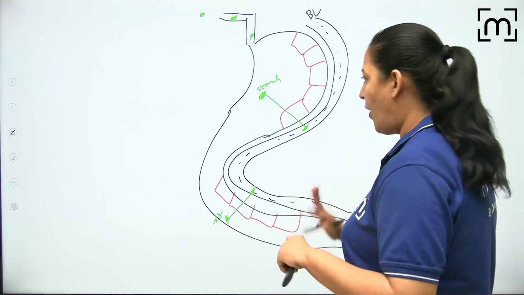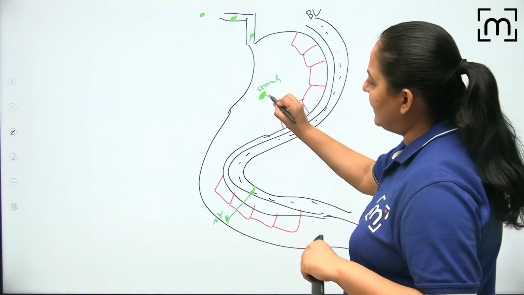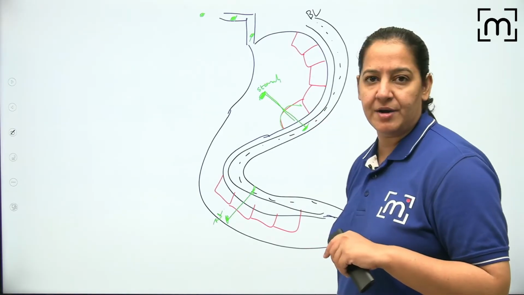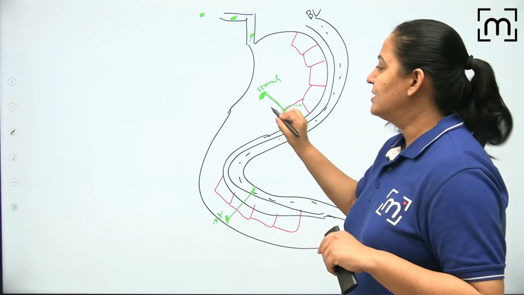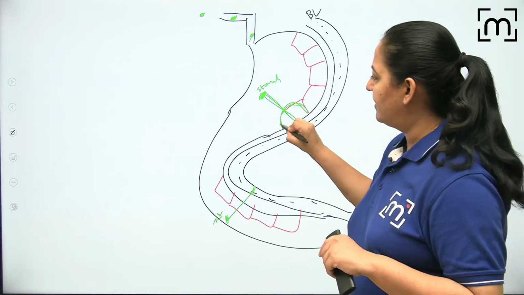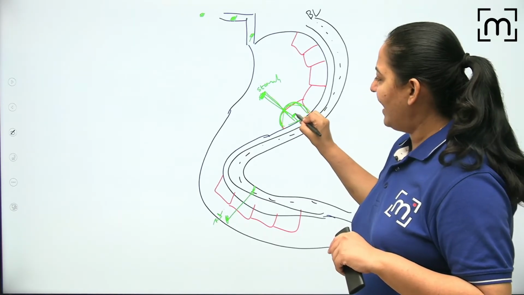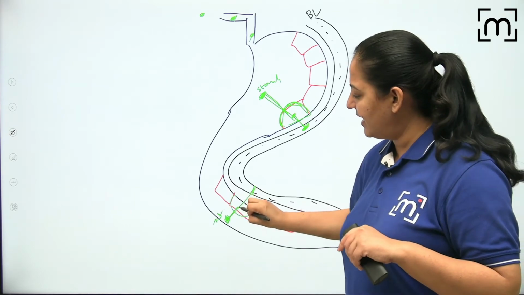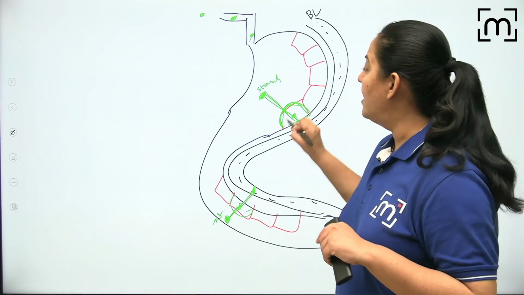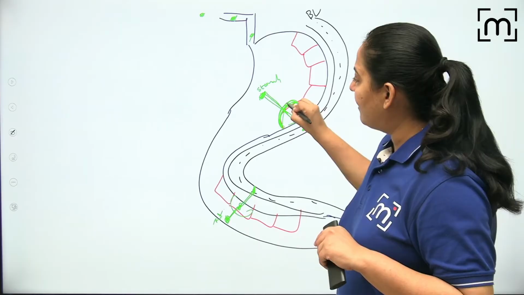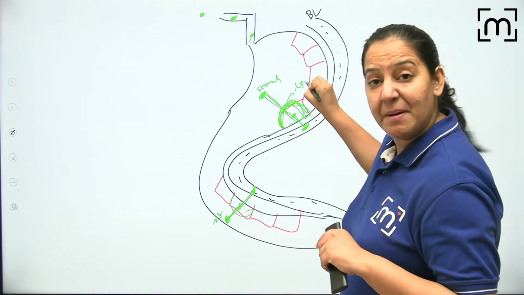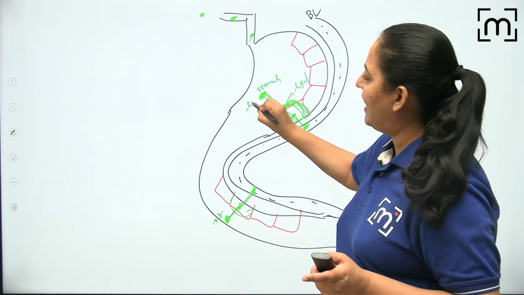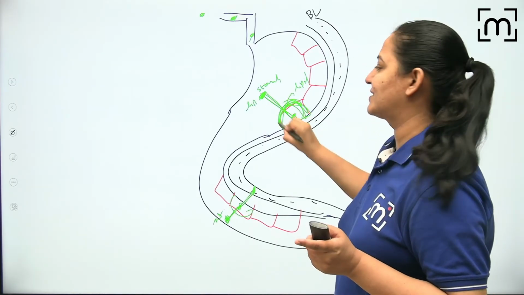Don't worry. My point here is that you can see the drug, while crossing, has to cross the cell. How will it go into the blood? It will not go by directly jumping. So the drug first goes inside this cell, and after that it goes into the blood. Here also the drug will go inside this cell, the intestinal cell, and then go here. So the cell membrane of the cell is made of lipid. What is the cell membrane made of? Lipid. Now imagine this drug is also lipid soluble, so it will easily cross this cell.